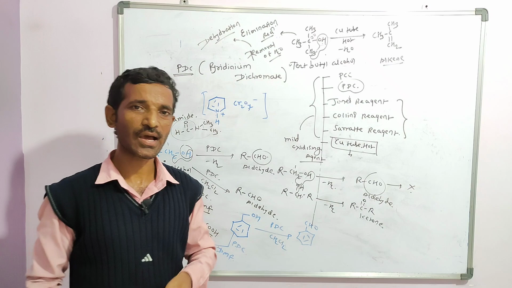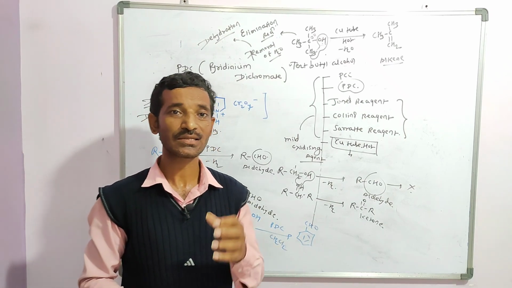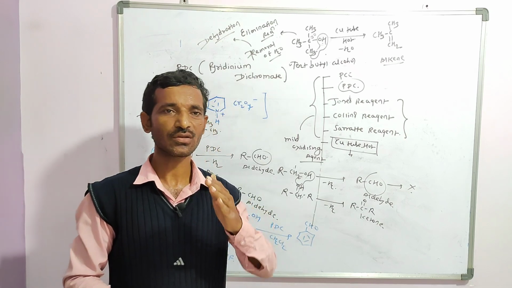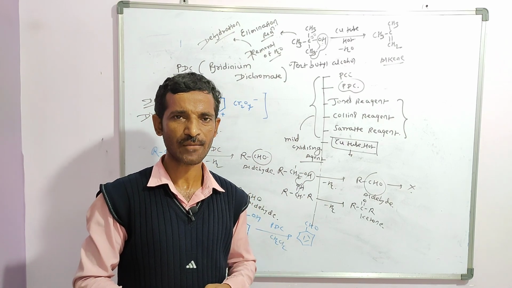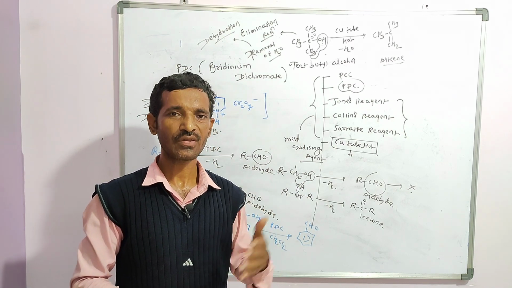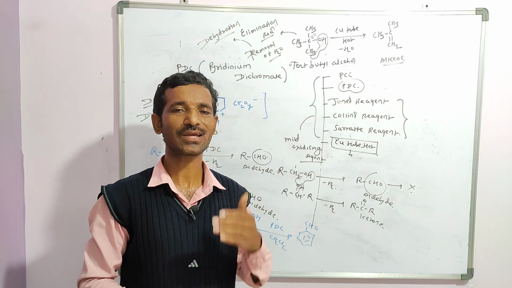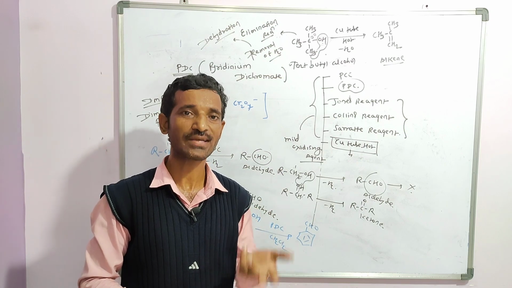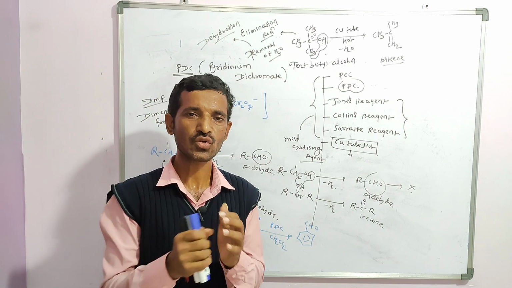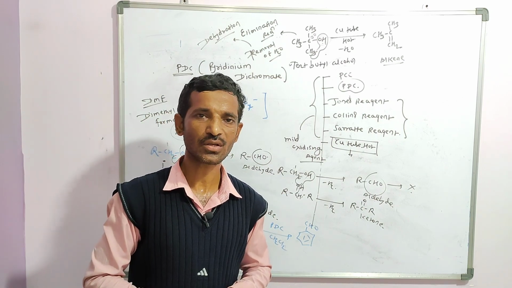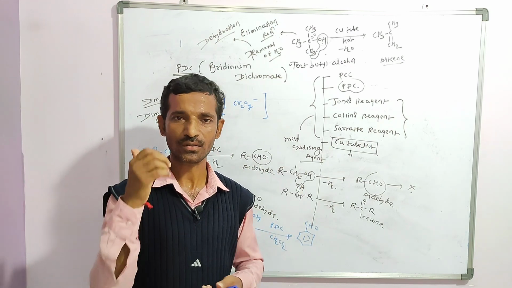And this is the topic of oxidation of alcohols. Further, in the next video lectures I am going to start the types of reducing agents, which can convert one functional group to another functional group. Various reducing agents are there: nickel, platinum, palladium, triphenyl tin hydride, lithium aluminum hydride, sodium borohydride, hydrazine with ethylene glycol as well as KOH, called a named reaction. Another one is zinc, mercury, and concentrated HCl. So many named reducing agents. Which functional groups can convert to which other functional group, we can see in the next video lectures.